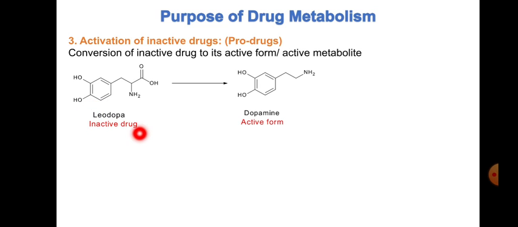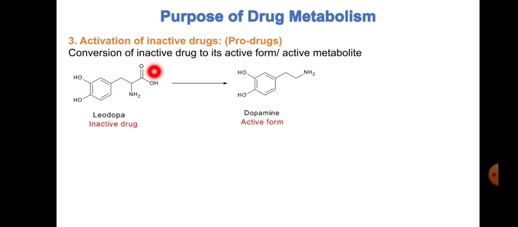For example, we can take levodopa. Levodopa is an inactive drug. It does not have any pharmacological action, but when you consume levodopa, it will be converted into dopamine, and dopamine will have a very good pharmacological action. You can see what changes are happening in the chemical structure. We have to look at this from the point of view of medicinal chemistry, and we can easily make out we have removed the carboxylic acid COOH, and we have this NH2 system here.